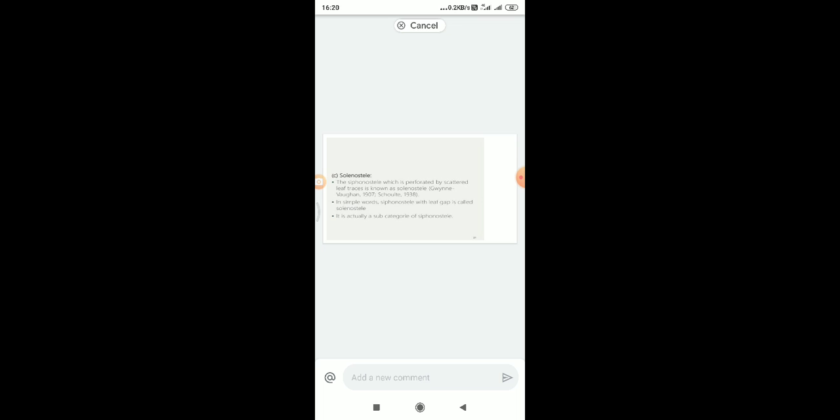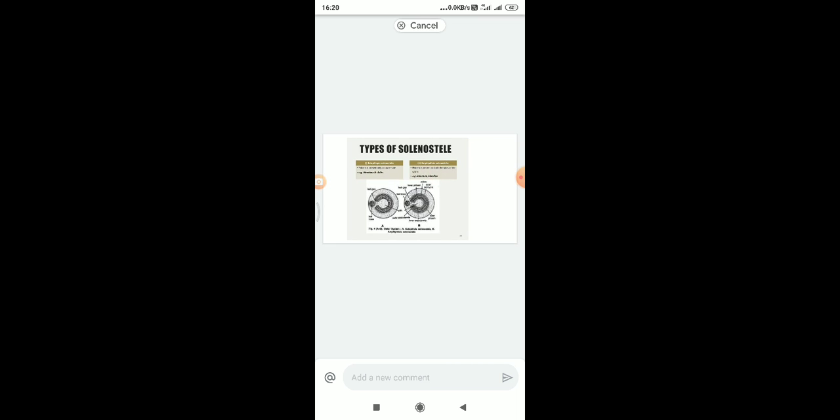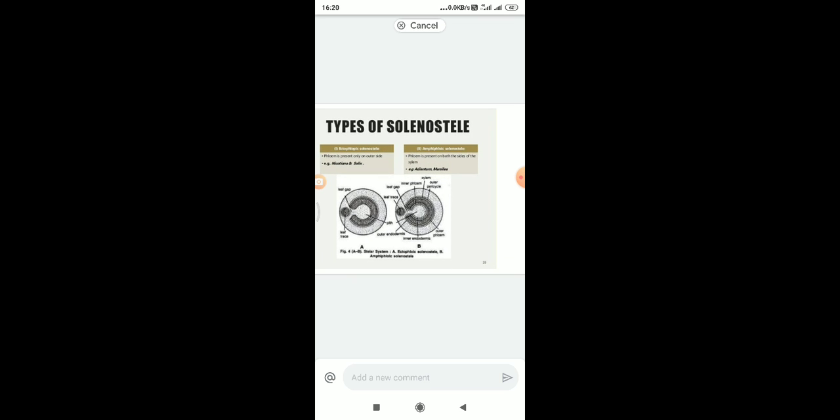In simple words, the solenostele is a siphonostele with leaf gaps. Siphonostele with leaf gaps is called the solenostele. You can see the slide. This is the stellar system of the solenostele. The leaf gaps, leaf traces and leaf branches are present in this stele part of the plant. That's why this is called the solenostele. Next one is the dictyostele.